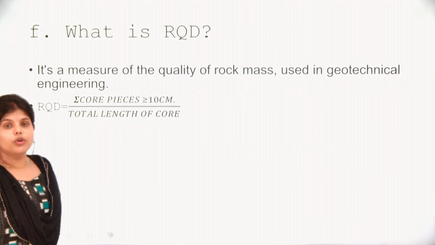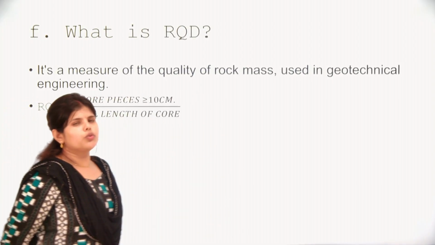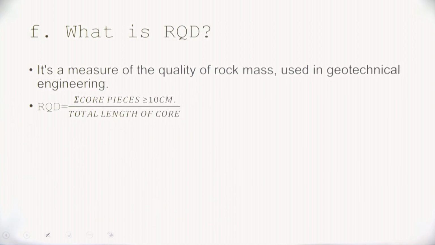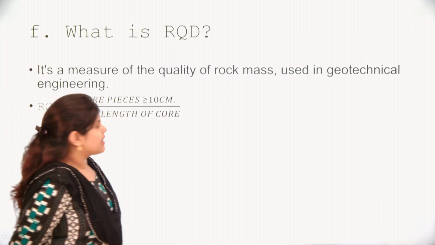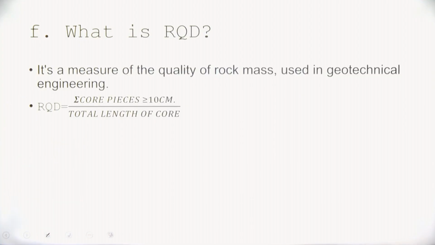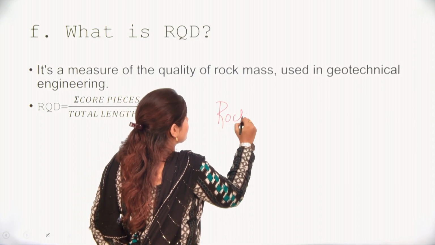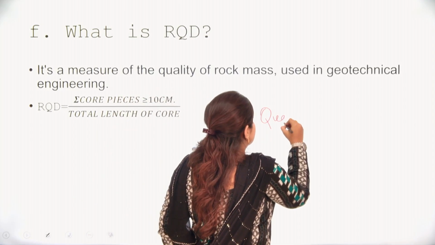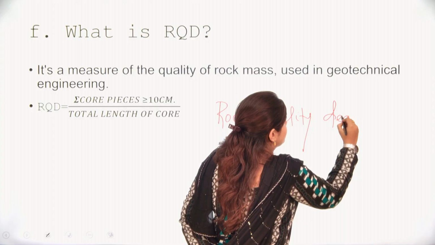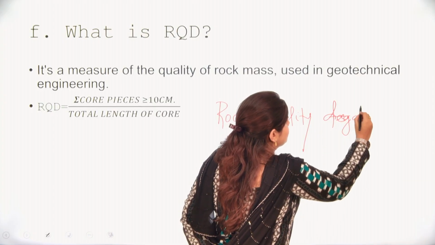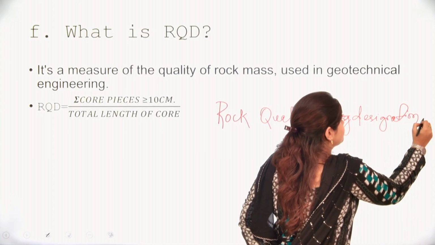Next question: what is RQD? When we are learning soil mechanics, we don't consider rock mechanics, so generally this question arises in every exam. RQD is nothing but Rock Quality Designation.